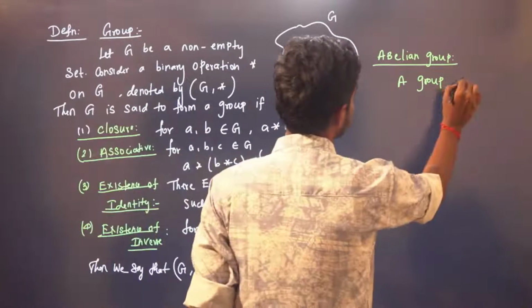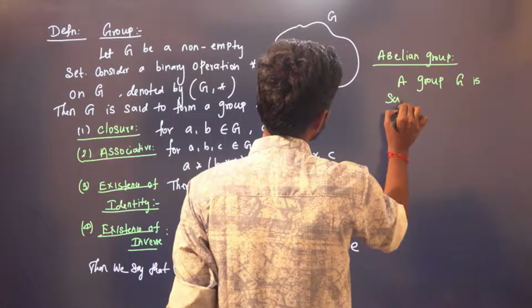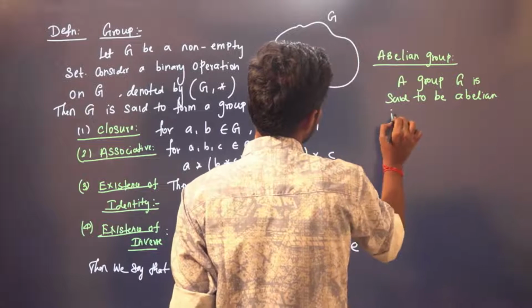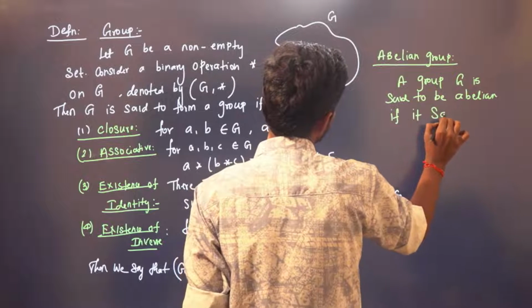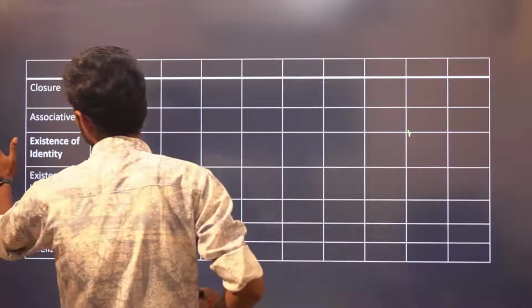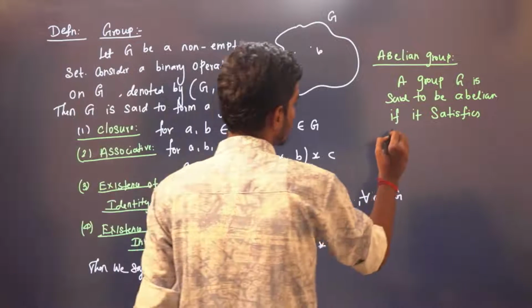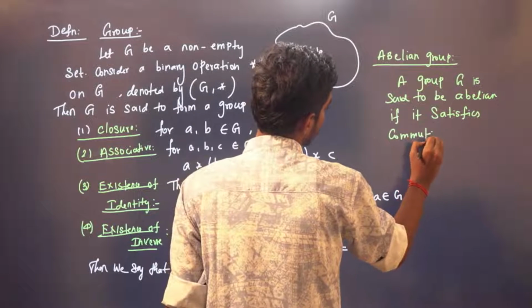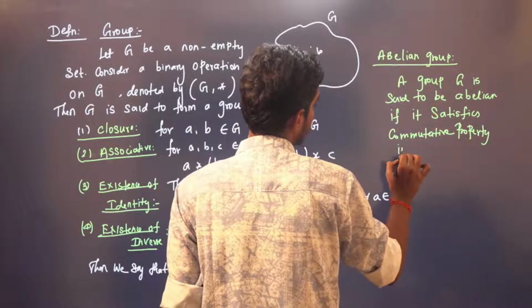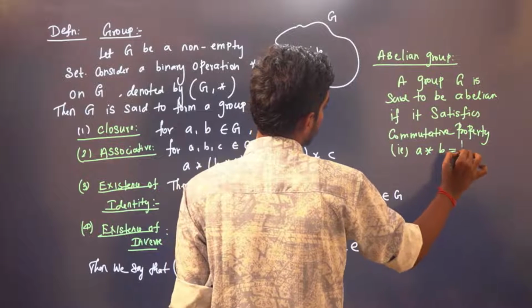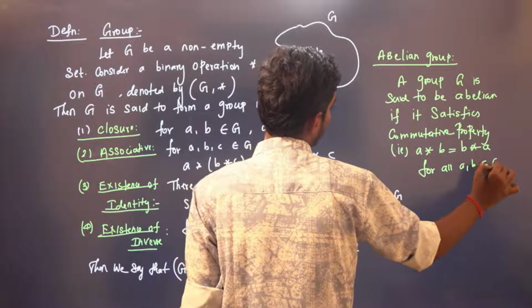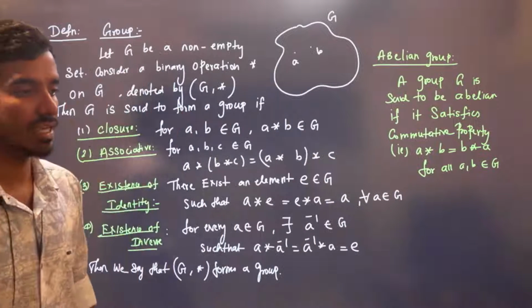A group G is said to be abelian if it satisfies the commutative property, that is A star B is equal to B star A for all A comma B belongs to G.